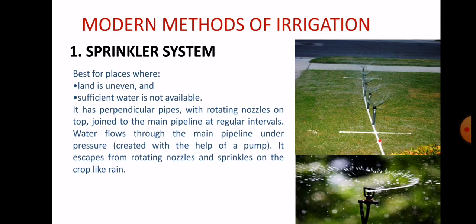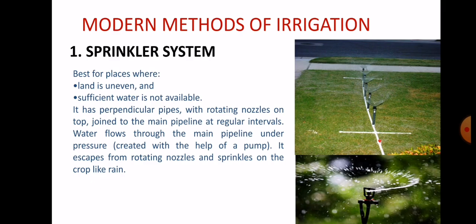The second is modern methods of irrigation. In modern methods of irrigation there are two systems. The first one is the sprinkler system. Now in the sprinkler system, what is there? The sprinkler system has perpendicular pipes with rotating nozzles on top, joined to the main pipeline at regular intervals. The water flows through the main pipeline under very high pressure, and it escapes from the rotating nozzles and sprinkles on the crop like rain.